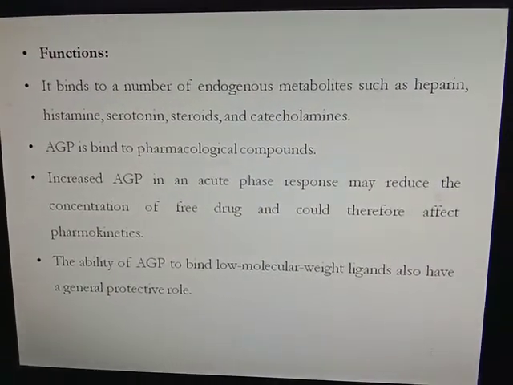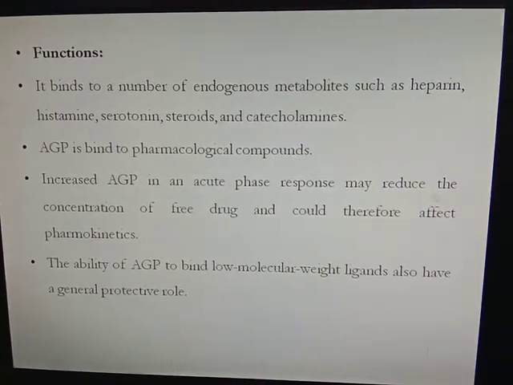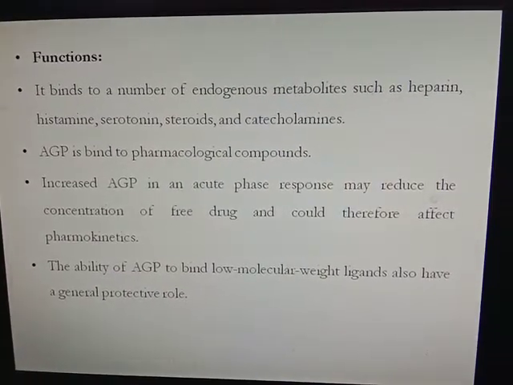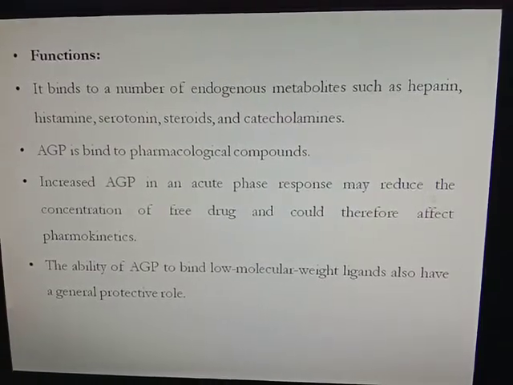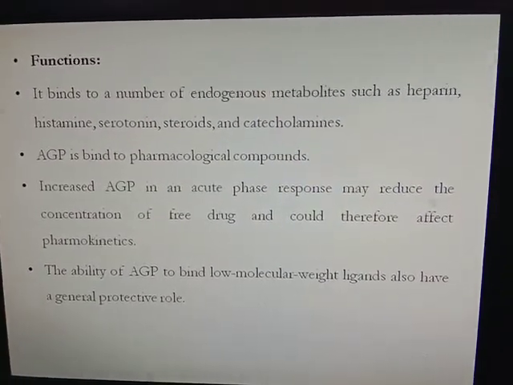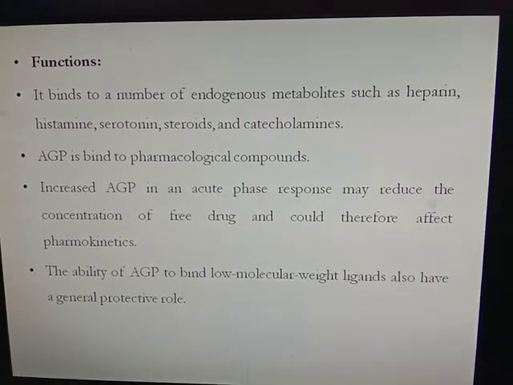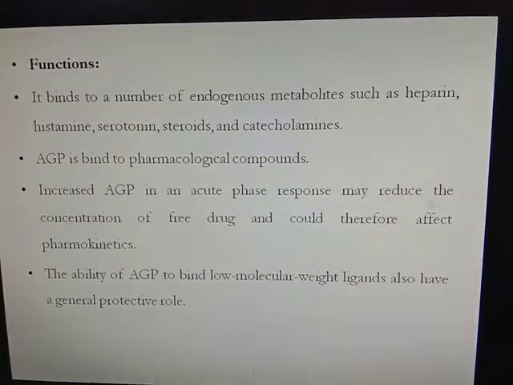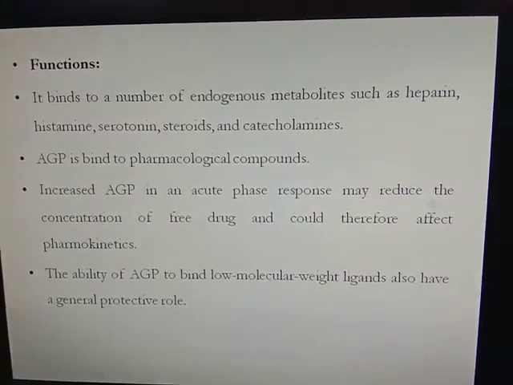Increased acid glycoprotein occurs in the acute phase response and may reduce the concentration of free drug and could therefore affect the pharmacokinetics. The ability of acid glycoprotein to bind low molecular weight ligands also has a general protective role.